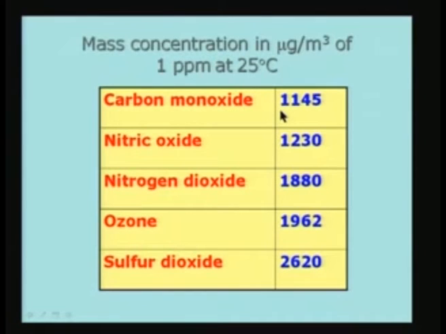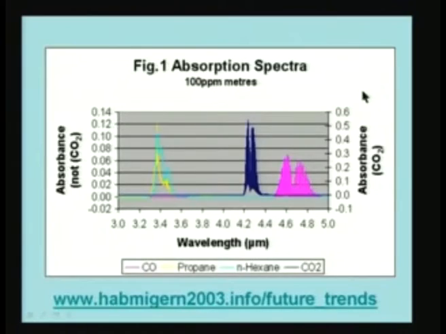For carbon monoxide it corresponds to 1145, nitric oxide 1230, nitrogen dioxide, NO2, 1880, ozone 1962, sulfur dioxide 220. So you see that 1 ppm corresponds to a large number of micrograms per meter cube, and these are the units which are normally used in practice.